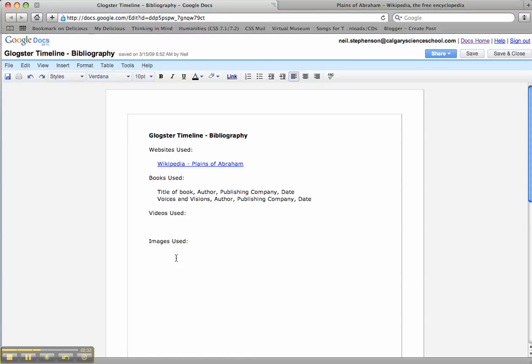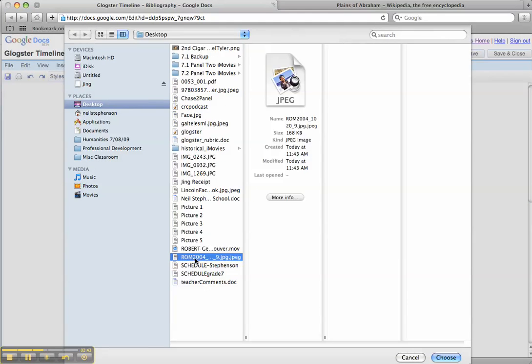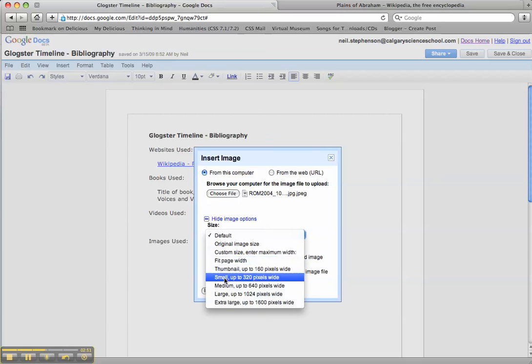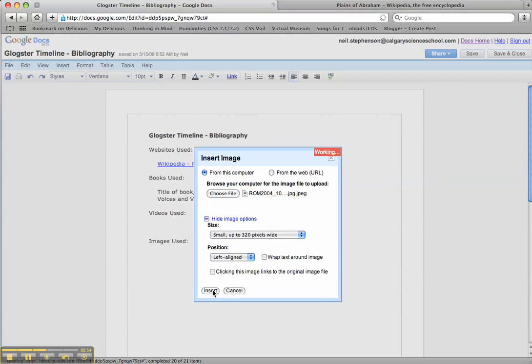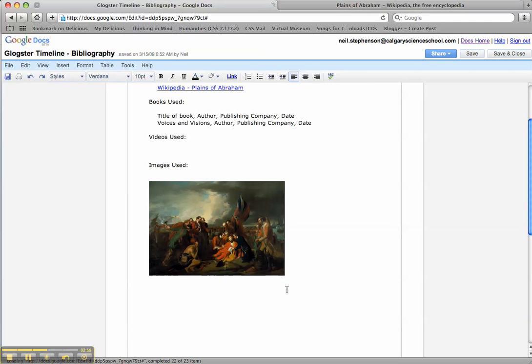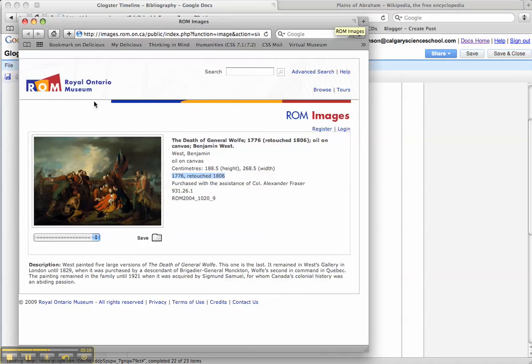For the images here, I want all the images that you've used to be put in here. And you are going to insert the image, choose the file from your computer, find the images you use. So here I have the Death of James Wolfe. Make it size small, insert, and there's the image, and then as always I want you to put as much information as you can about the image. So here this one is from the Royal Ontario Museum.